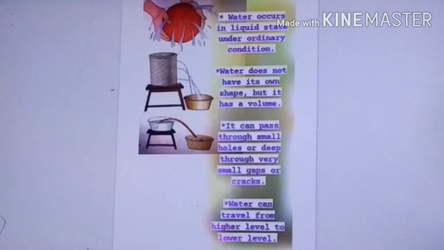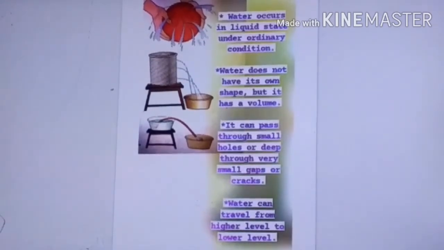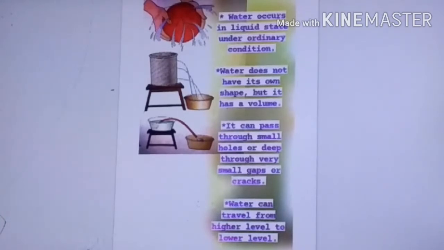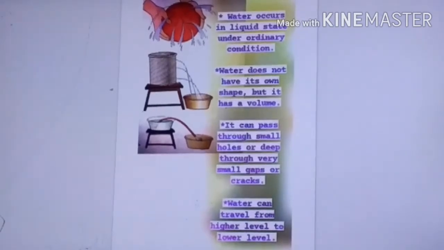The third property is that it can pass through small holes or small gaps or cracks. You must have observed it can pass through very small holes, and from very small cracks also it can pass out, it can seep inside the ground from very small cracks. So this was the third property.